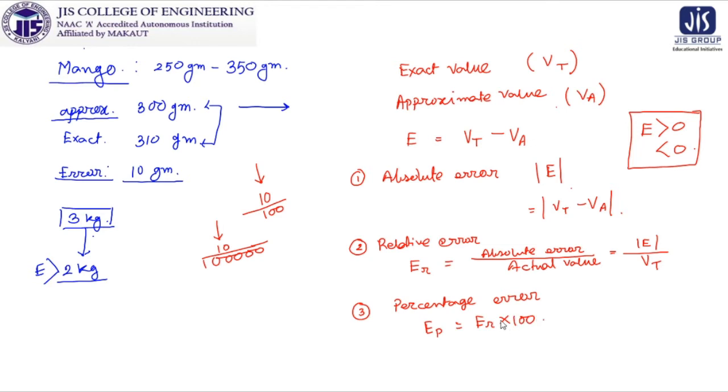So these three are very important concepts related to the calculation of errors. So we are having these terms: exact value, approximate value, then absolute error, means error first, then absolute error, then relative error, and then percentage error. We are now going to show you one problem where you will be able to identify where these types of calculations are very important. So let us take a very simple calculation.